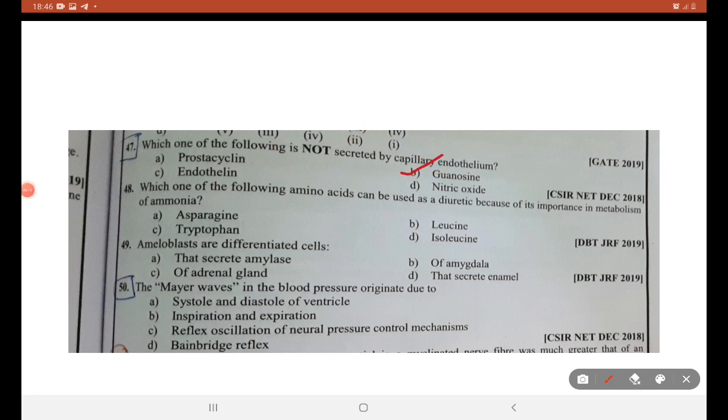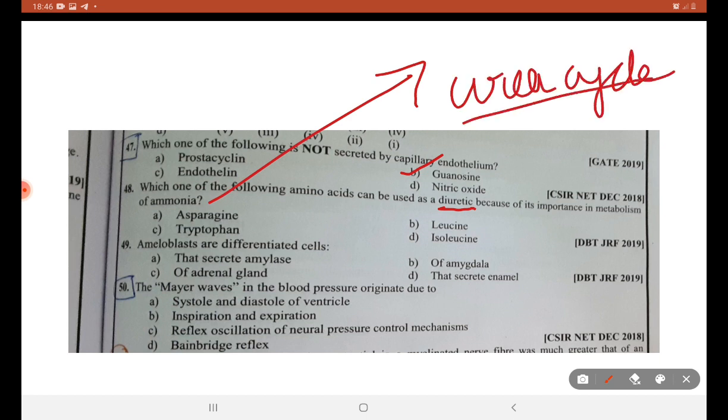Which one of the following amino acids can be used as a diuretic because of its importance in metabolism of ammonia? This is a question that corresponds to urea cycle. The answer is asparagine.